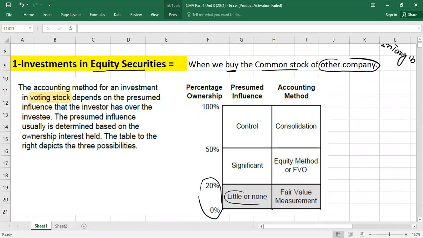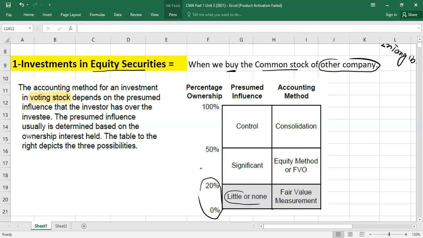Little means maybe you are not the major stakeholder in decision making, right? So maybe if you have 18-17%, you are not going to be a major decision maker of the business. So you have a little influence and non-influence. Maybe they will not even consult with you. So that is why it's written none, right?